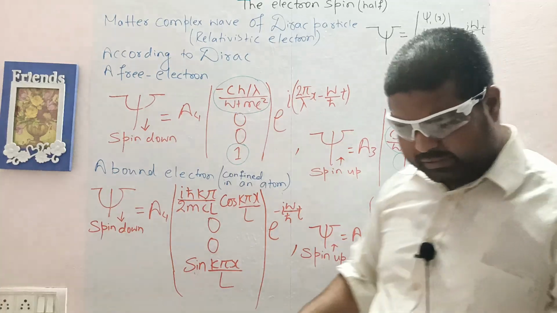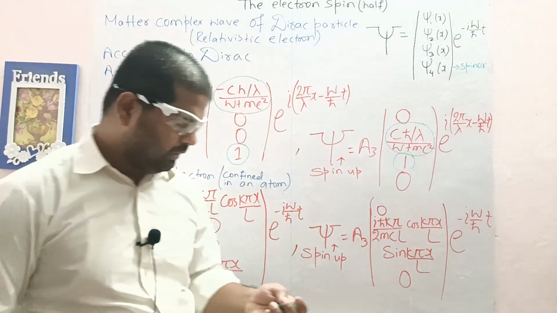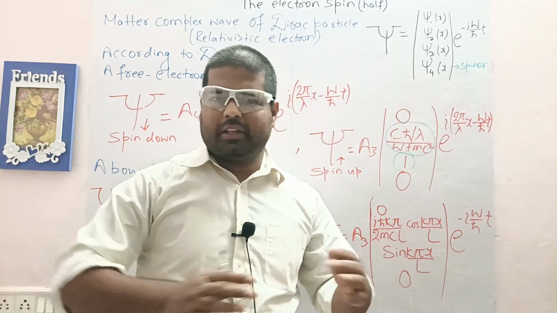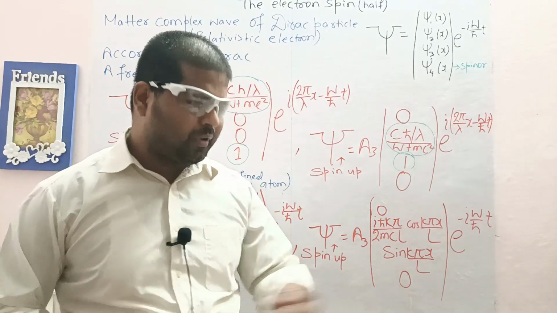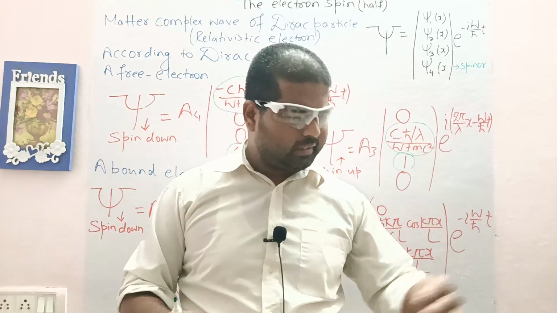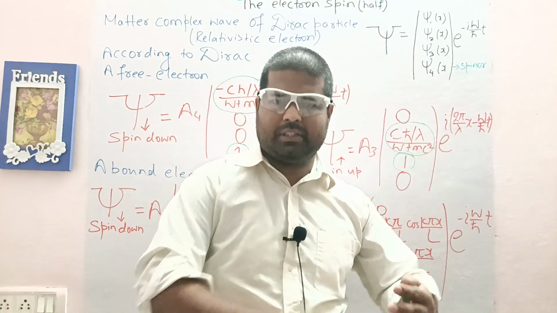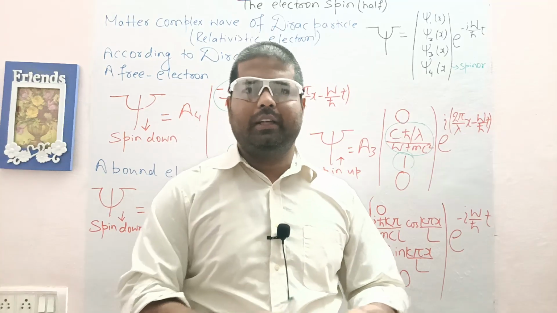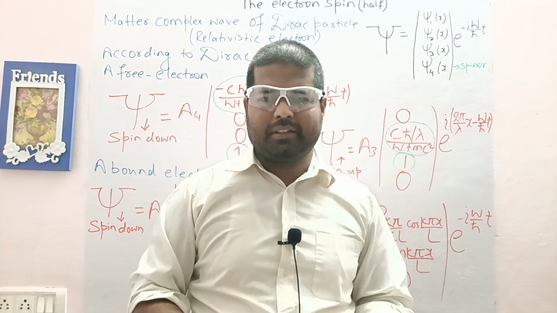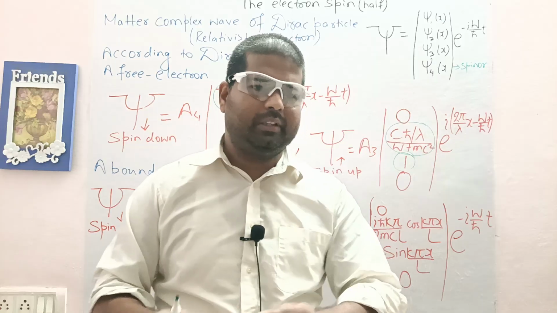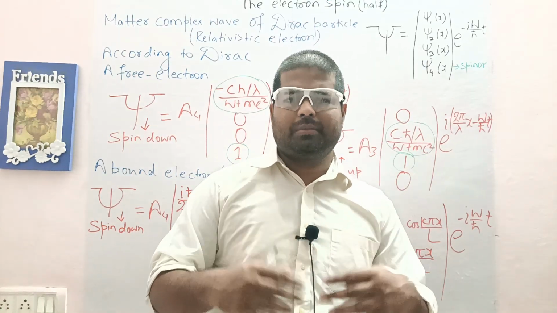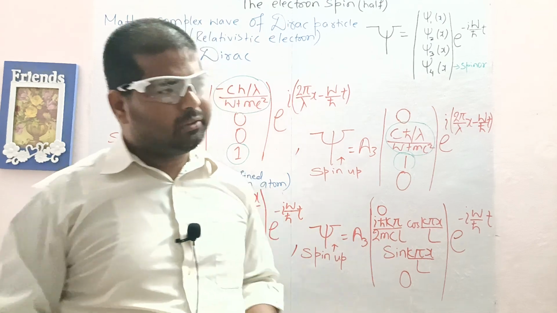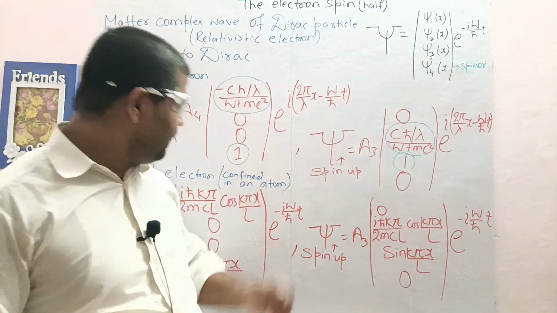And notice one thing: according to Schrödinger analysis, when an electron is inside an atom, it goes back and forth, hitting and getting out and facing the attractive potential of the nucleus, and it creates a standing wave. So inside an atom, the electron is not like a free electron; it follows a standing wave-like pattern, and the best way to explain an electron inside an atom is the standing wave pattern, okay?